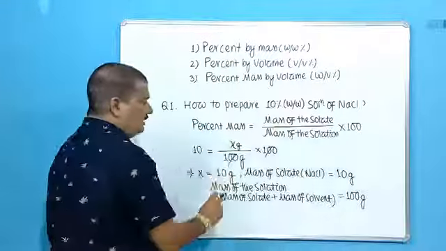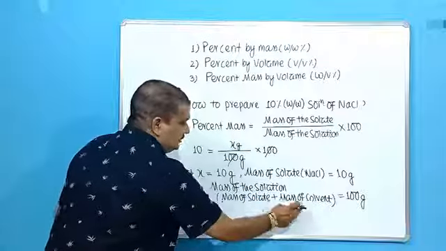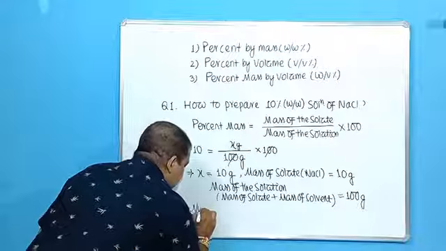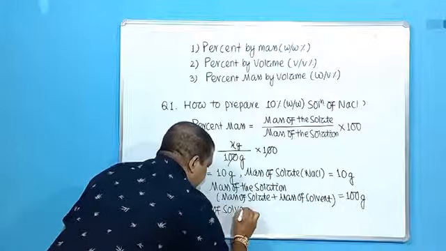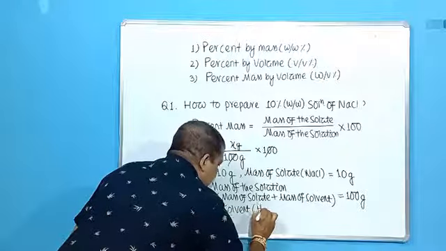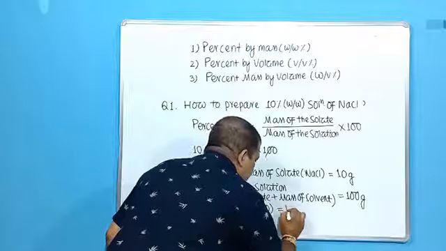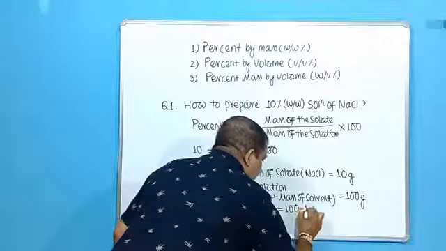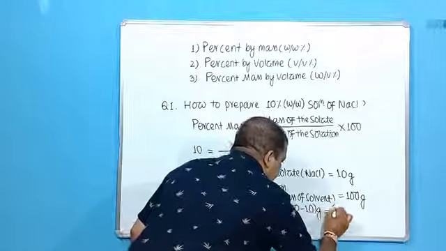You have taken it to be 100 gram. Okay. So mass of the solute we have found out 10 gram. So what will be the mass of solvent? Mass of solvent, that is water, will be 100 minus 10 gram, that is 90 gram.